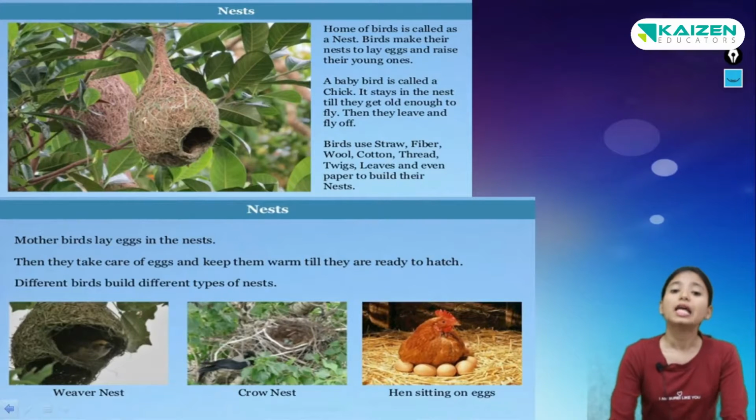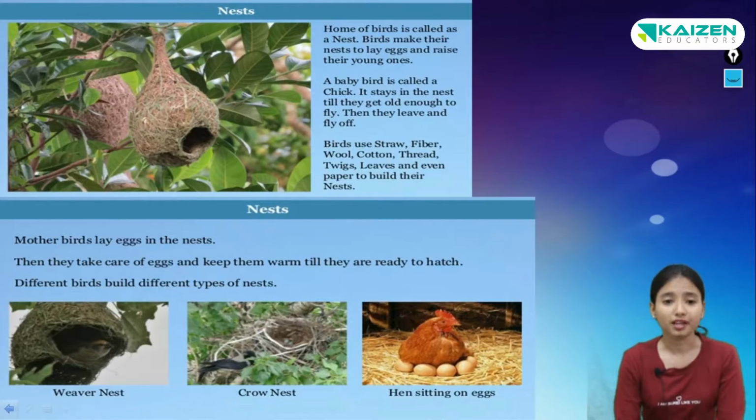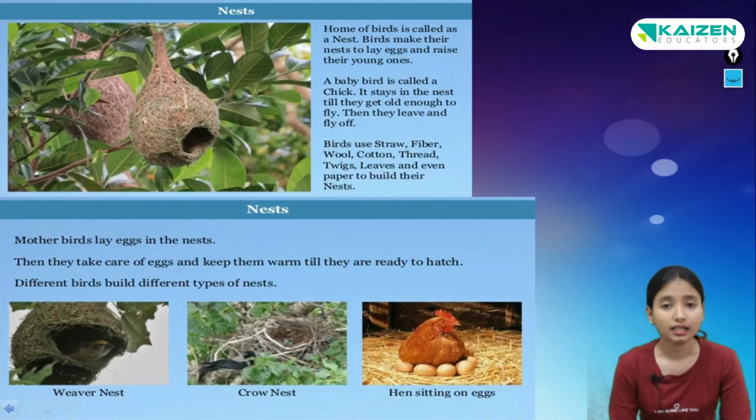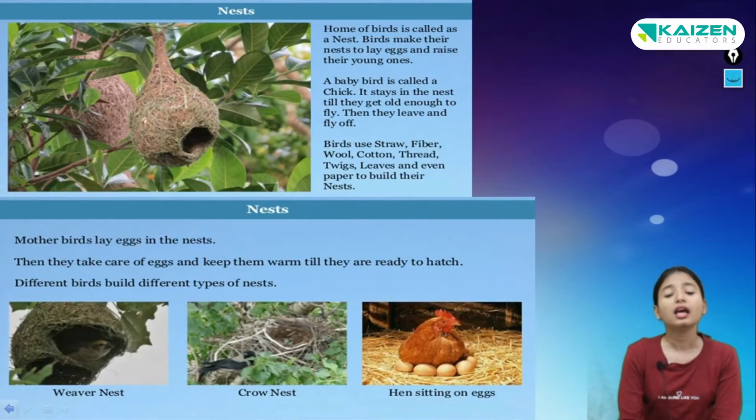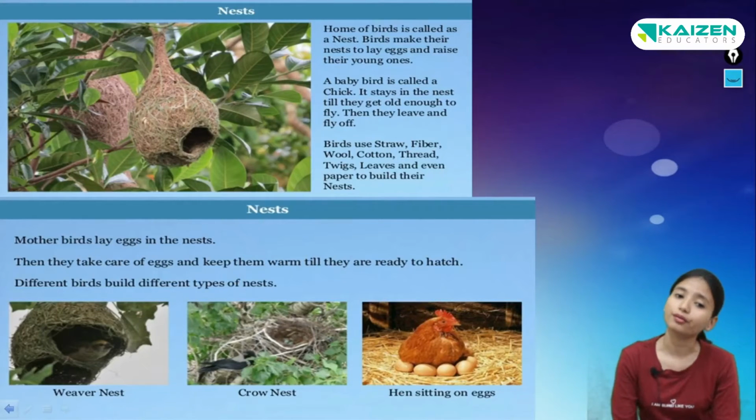Okay children? The baby bird is called a chick. What is the baby bird called? A chick. It stays in the nest till it is old enough to fly. So they stay in the nest only until they learn to fly or they grow up so they can fly. Then when they grow old, they leave their nest and fly off. Children,